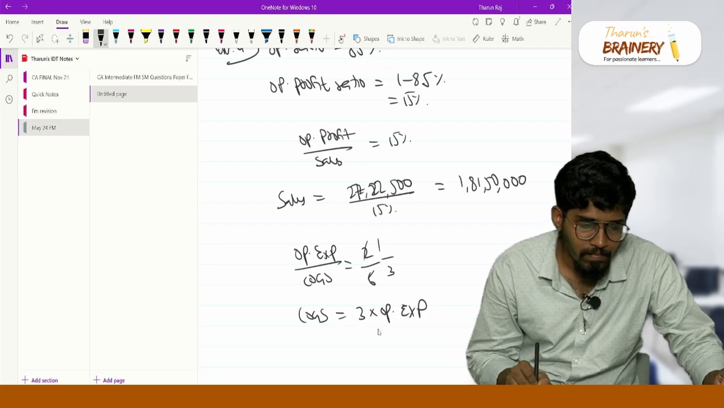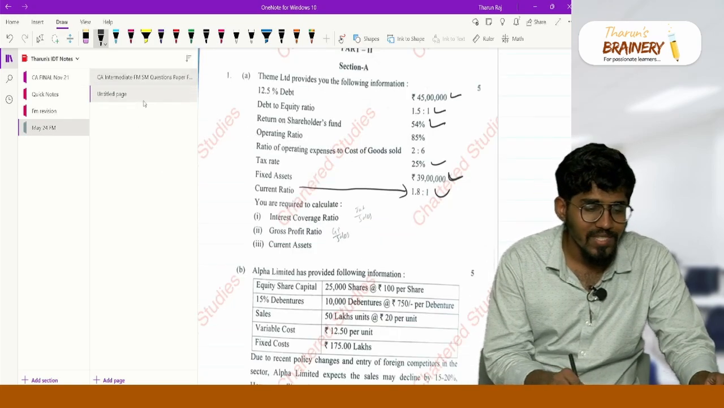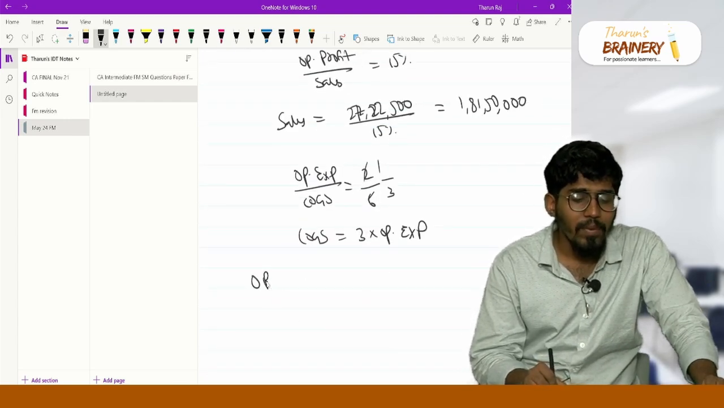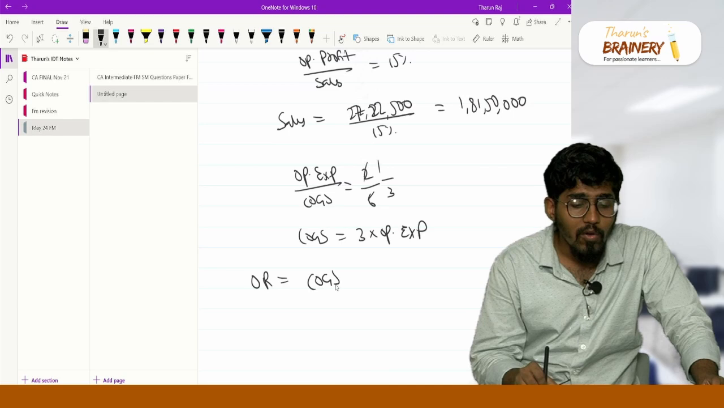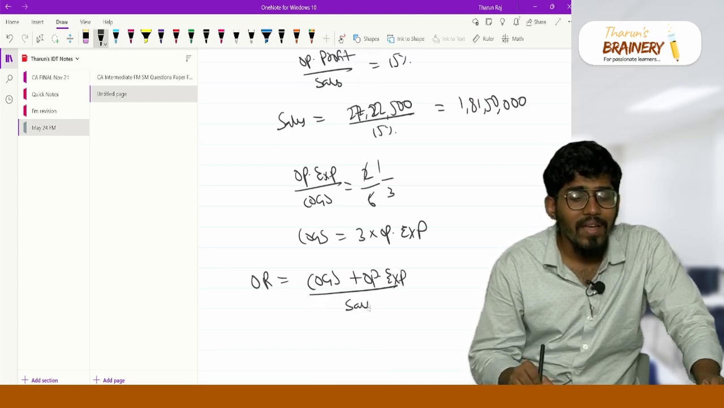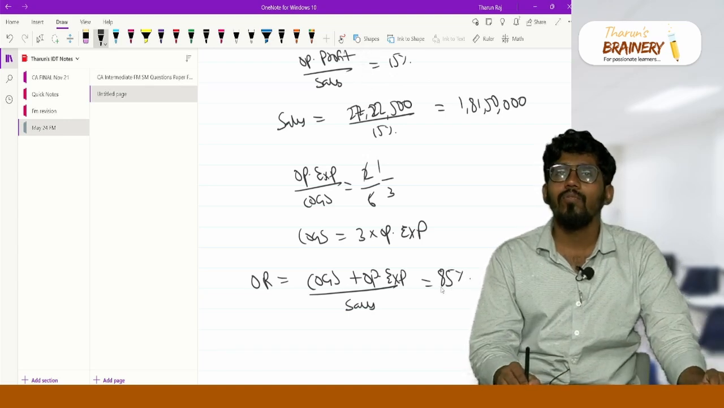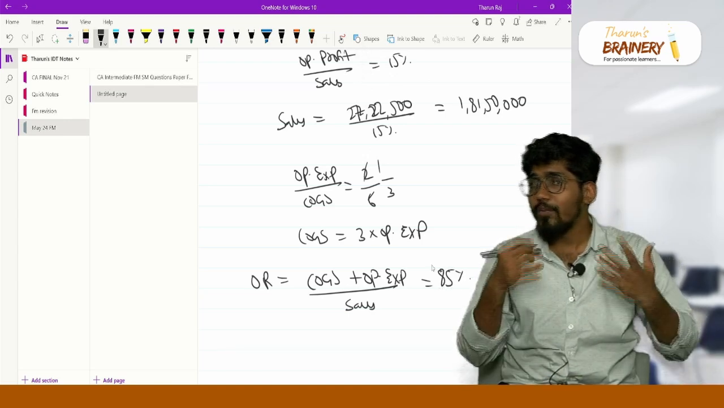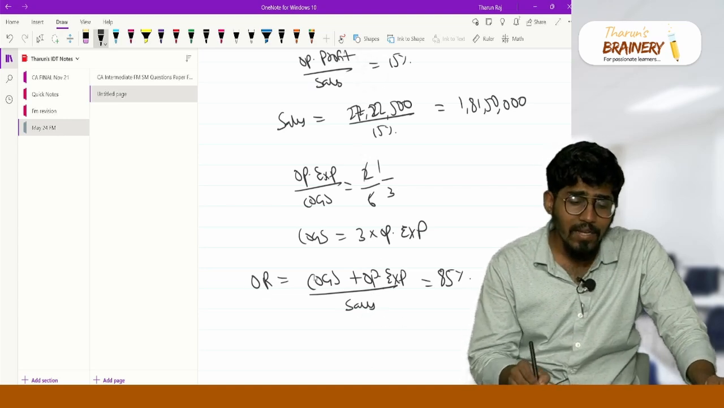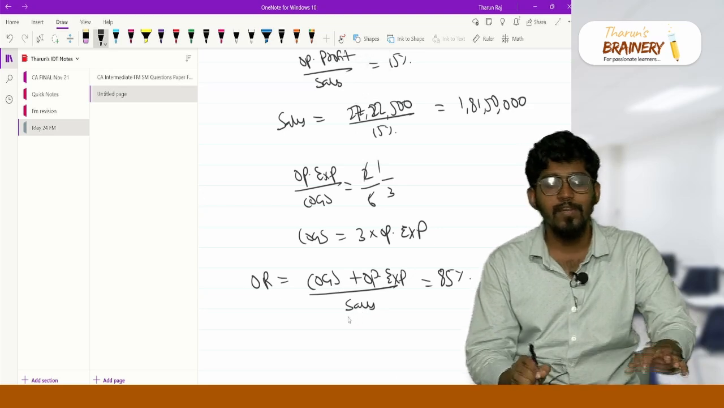Just 1 minute. Now you know the operating ratio, which is 85%. What is operating ratio? Operating ratio is nothing but COGS plus operating expenses divided by sales. Sir, I didn't know the formula, sir. Okay, you should have worked this out. So COGS plus operating expenses divided by sales, and the sales amount you already know, so with that you can find out operating expenses.